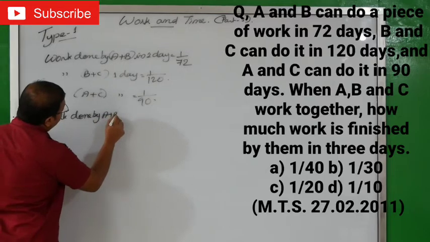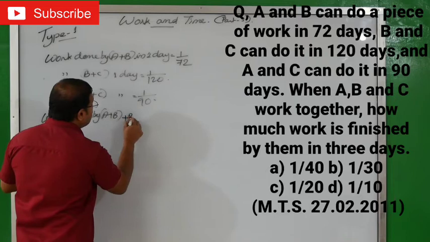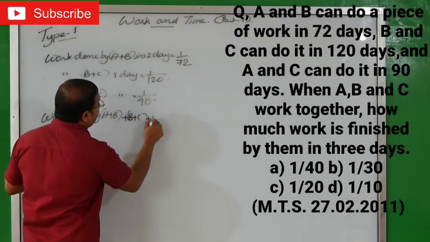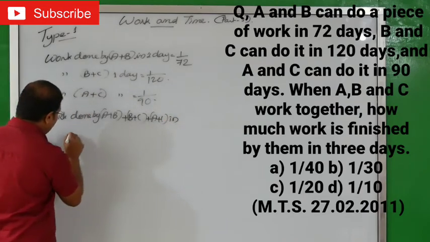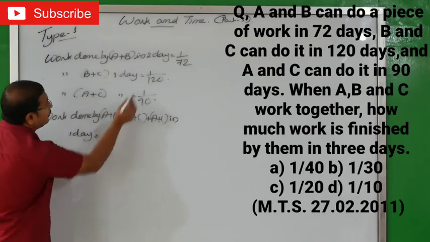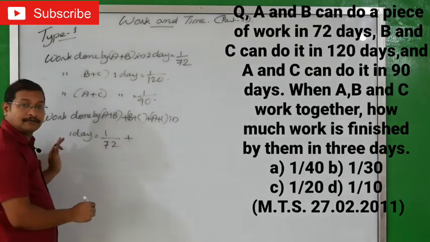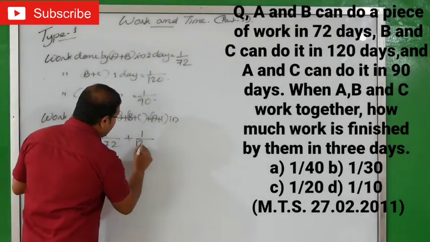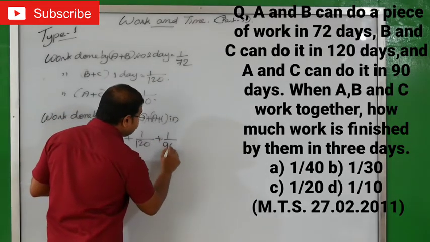That means work done by A plus B, the first one, plus the second one, B plus C, plus the third one, A plus C, in 1 day equals, we will add it all together. That means 1 by 72 plus 1 by 120 plus 1 by 90.